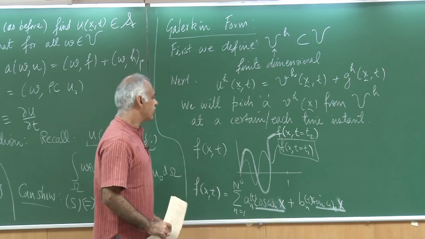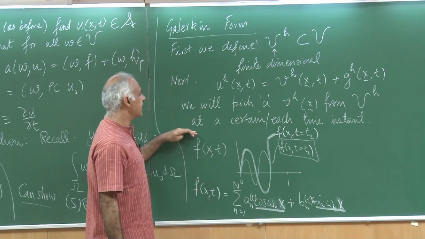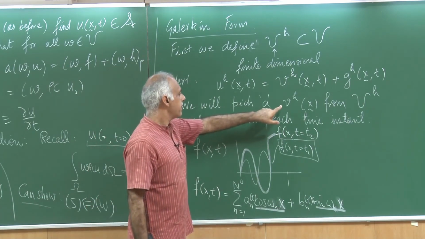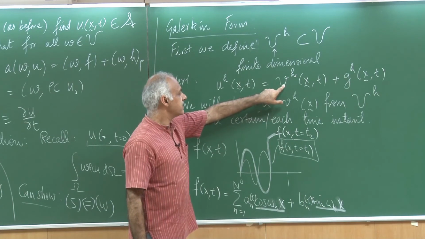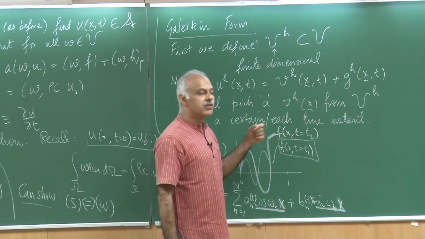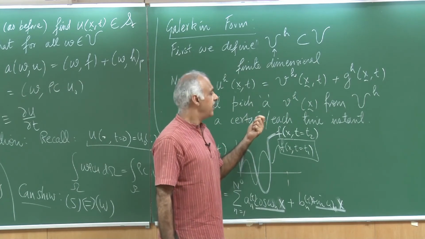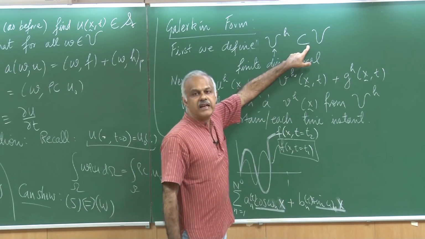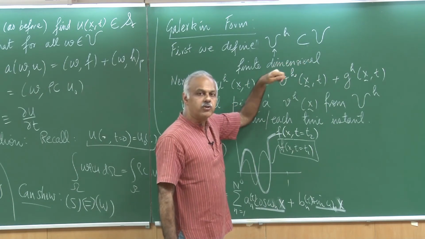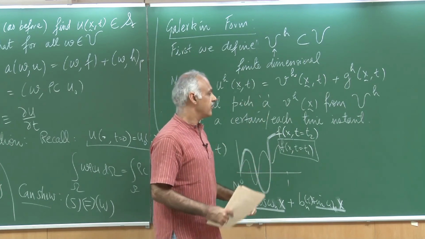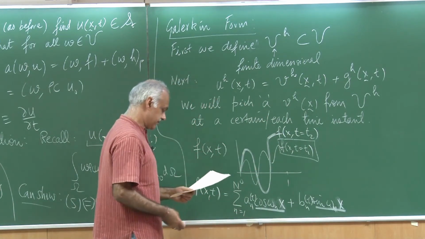So, we are going to do a similar thing over here. We are going to say that Vh, of course it is time dependent, but we will go to a certain time instant and pick a function from this V for that time instant. When we go to another time instant, we will pick another function and so on. So, that is the trick that we will use.